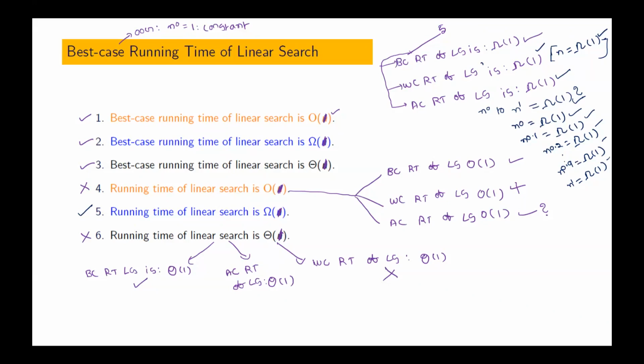So why? What is the intention? If the best case running time is represented using big omega, it will be true for other two cases also. It will be true for worst case also. It will be true for average case also.